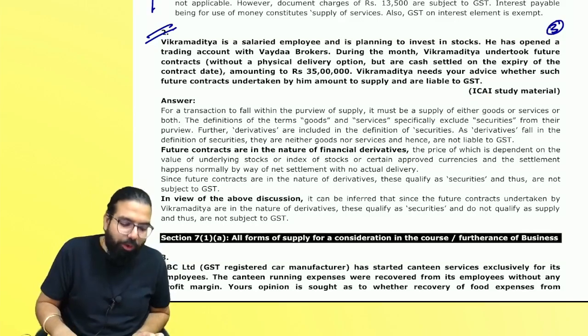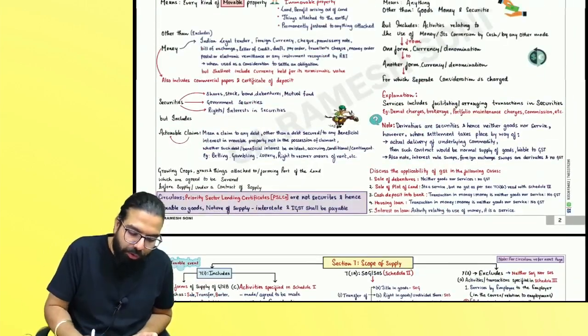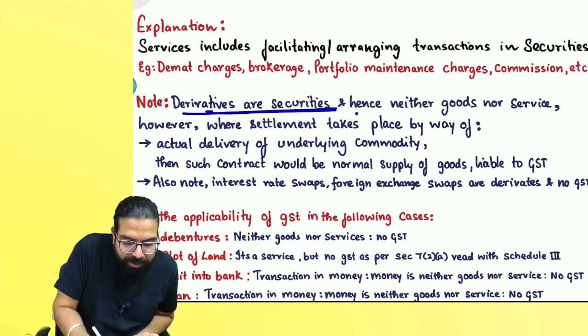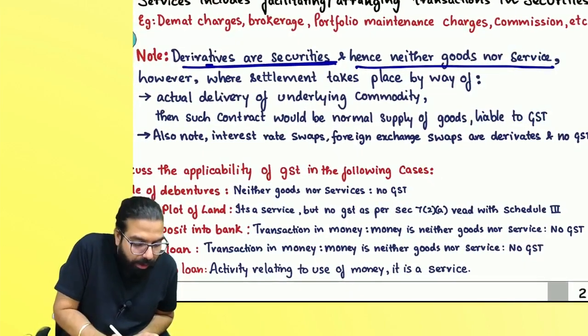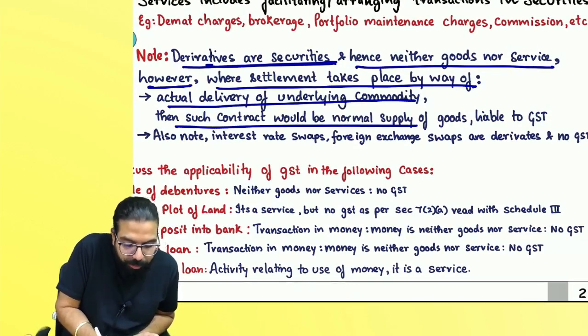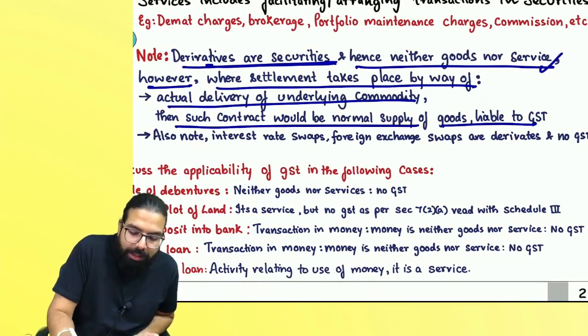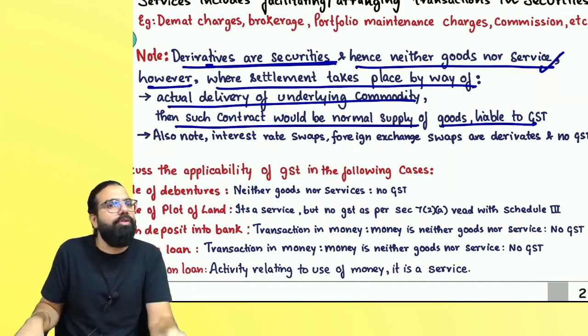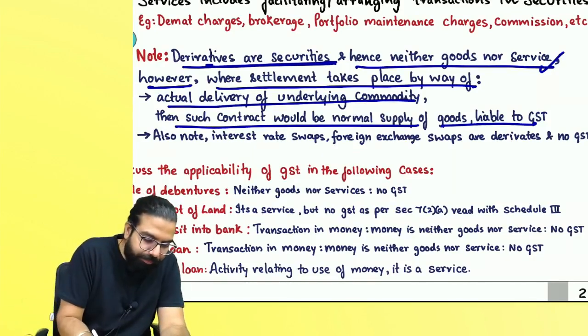If in derivatives only net settlement happens, is it supply of goods or is it securities? Derivatives are securities, hence neither goods nor service. Where settlement takes place by actual delivery, then it is normal supply of goods and liable to GST. Otherwise, in derivatives, net settlement happens on the settlement date and it is neither supply of goods nor supply of service.